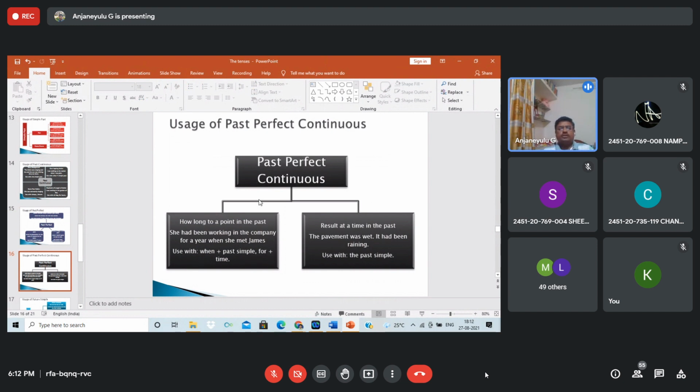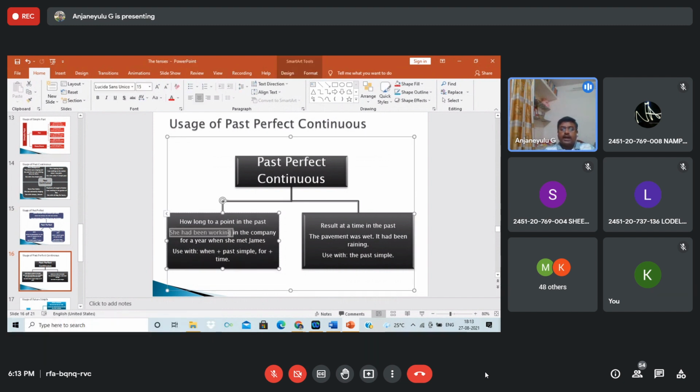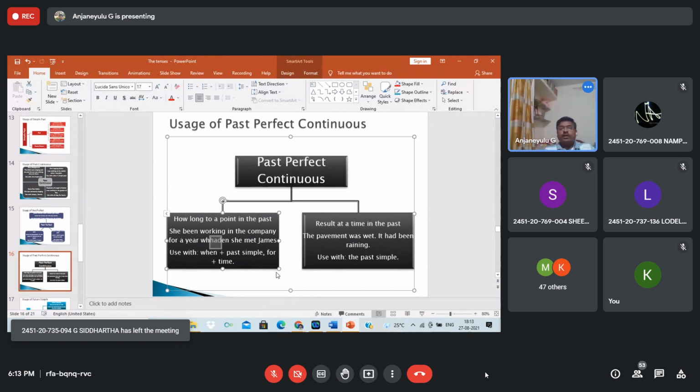Past perfect continuous, how long to a point in the past. For example, she had been working in the company for a year when she met James. Had been working is past perfect continuous. If it is present perfect, it would be she has been working. Had is indicating past form, giving the indication of the past.